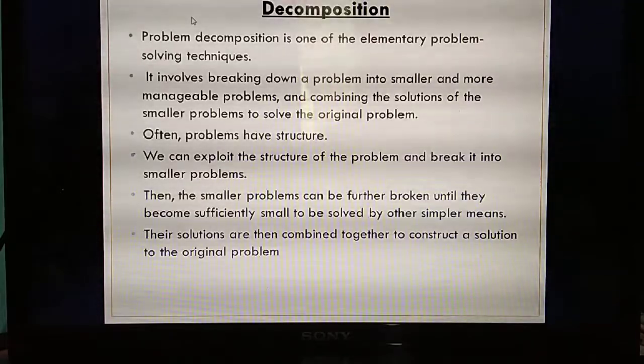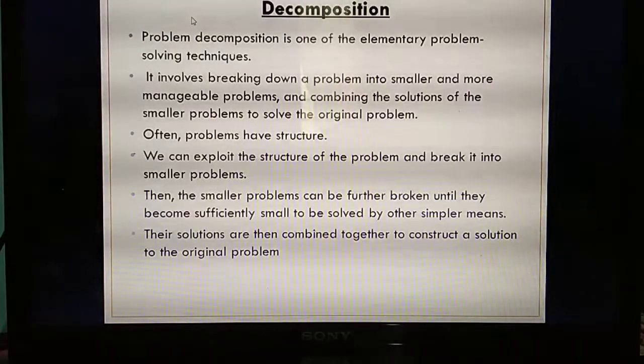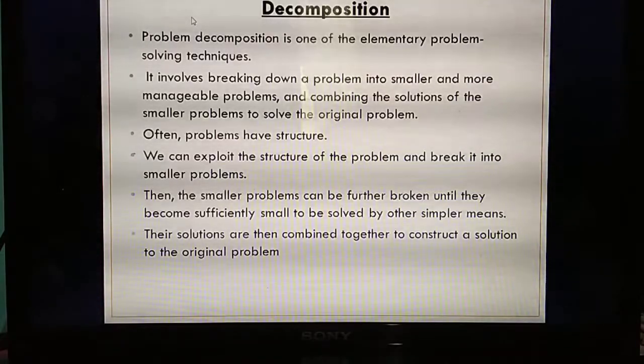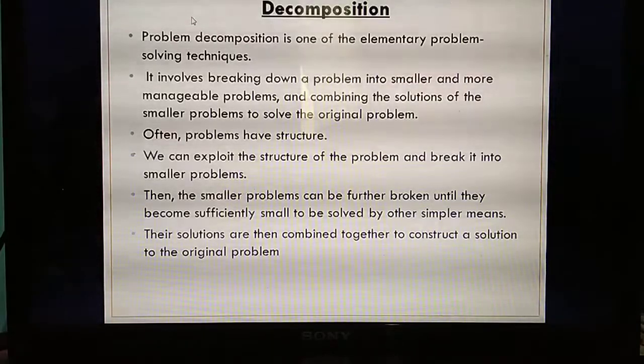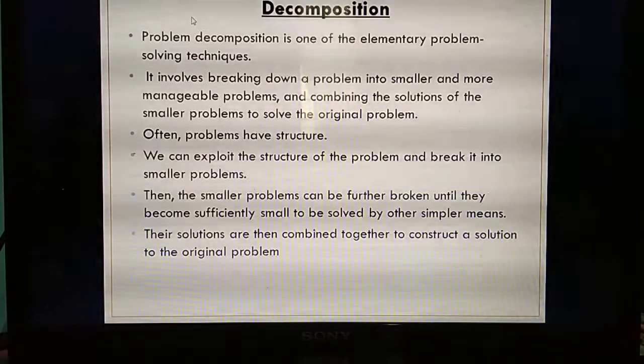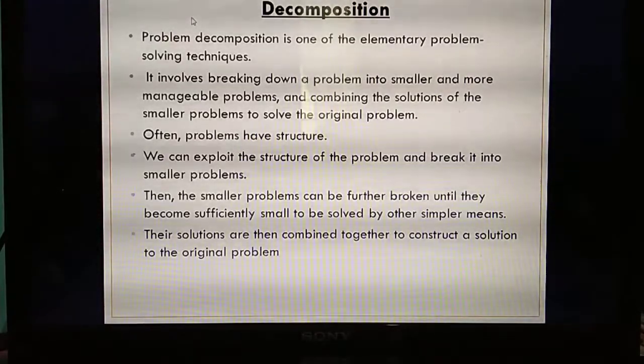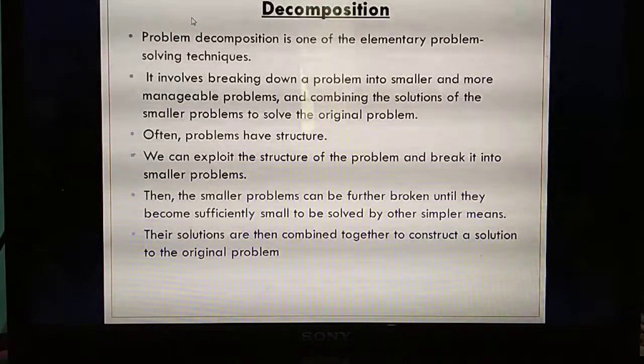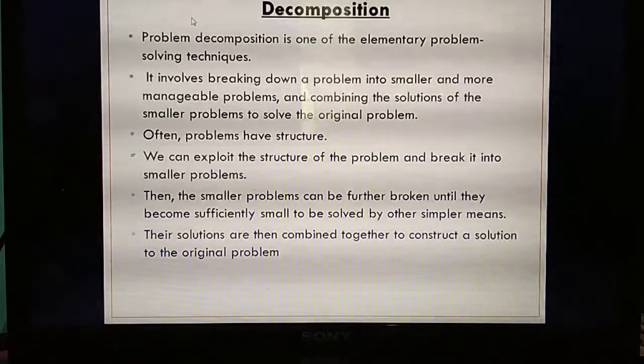Listen, I will give one example. I have said this example before also. If you are going to study one big paragraph that contains nearly 200 lines, you will feel it is very tough to study those 200 lines. So you split it into paragraphs of 10 lines each. 10 lines per paragraph, how many paragraphs will come for that one full detailed question? 20 paragraphs, isn't it? That's the concept. In decomposition, one big problem or algorithm is there, and you split the algorithm into smaller problems. Likewise, if you are studying the detailed question, you split it into smaller paragraphs.